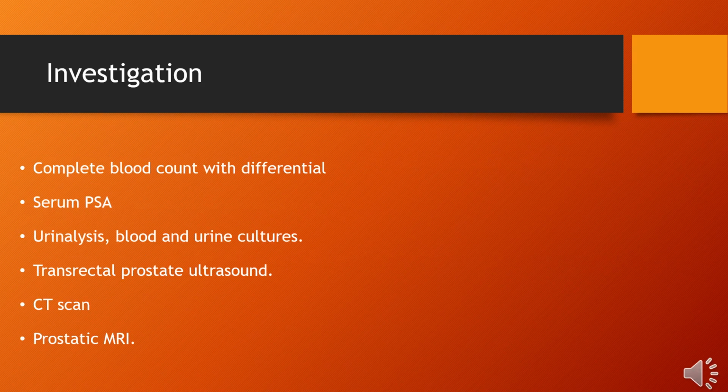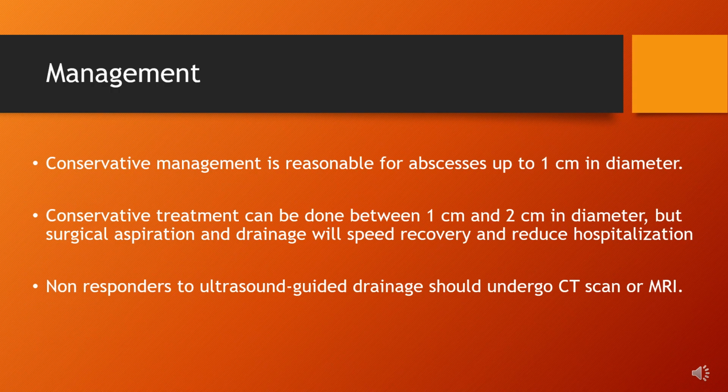Investigations include complete blood count with differential, serum PSA, urinalysis, blood and urine cultures, transrectal prostate ultrasound, CT scan, prostatic MRI. Management: conservative management is reasonable for abscesses up to 1 cm in diameter.